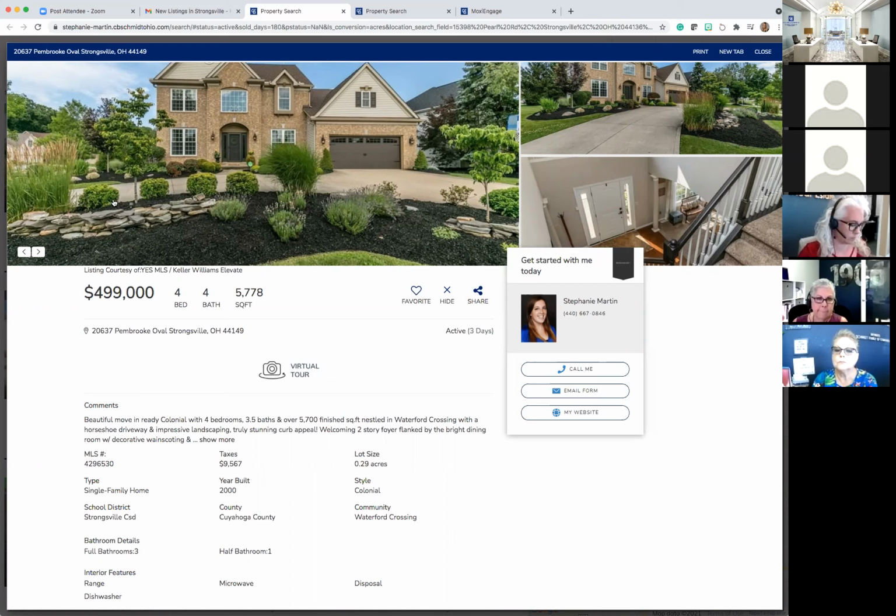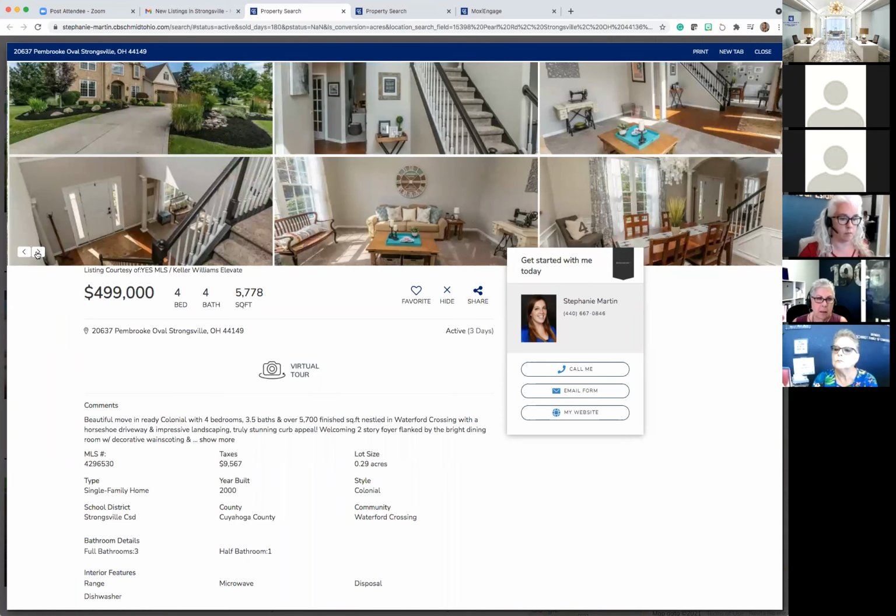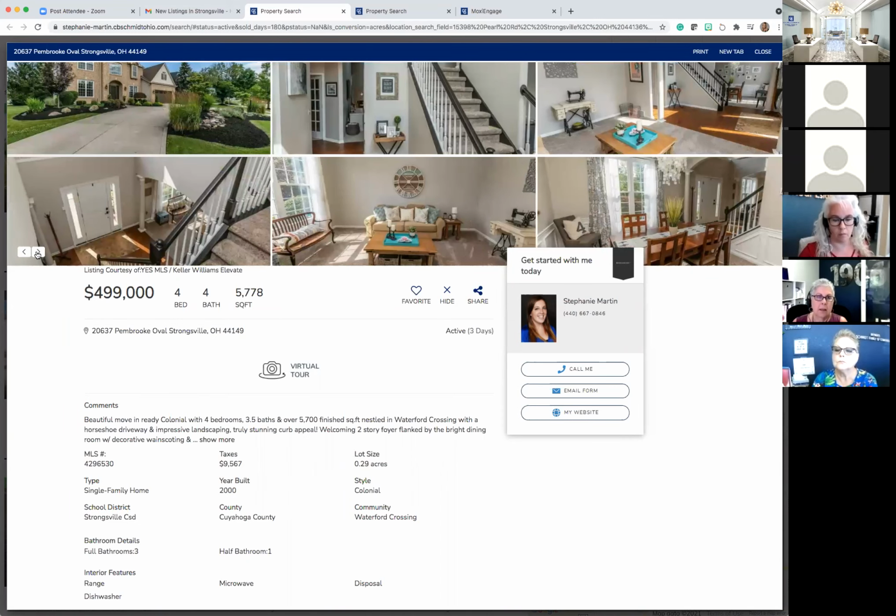I'm, as a client, now able to do a full interaction with this property, inclusive of looking at the photos, which are better resolution, which is clear. All of the data from the property is in this website right here, so they don't have to go anywhere else. I'm still able to go in and see the virtual tour directly. Now the beauty is here.